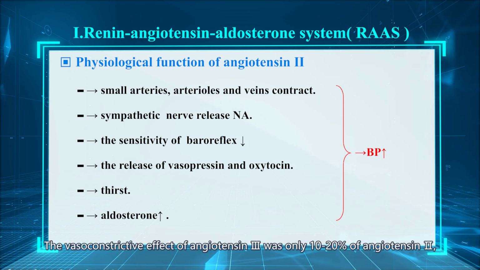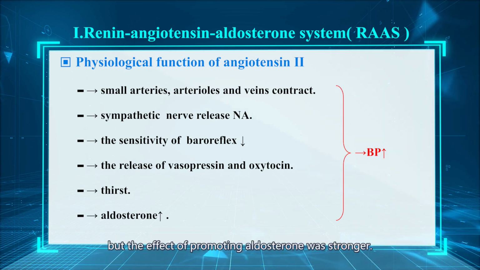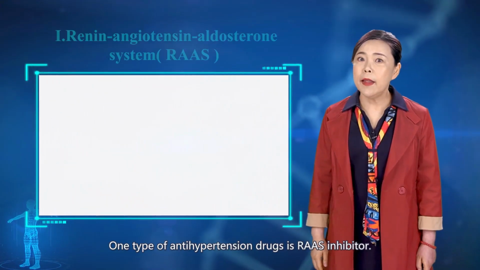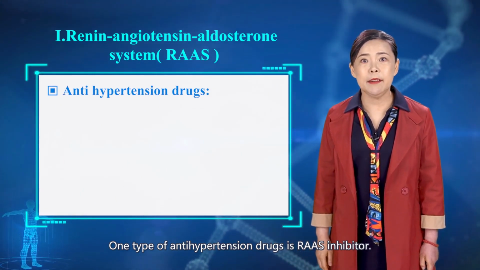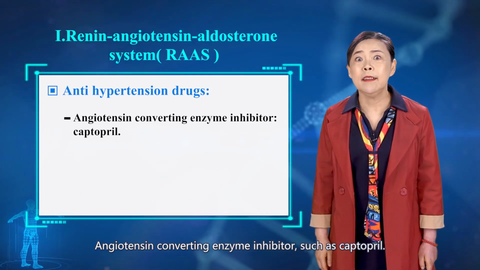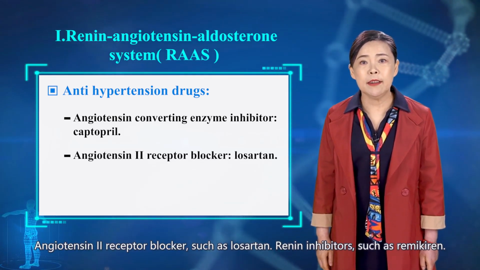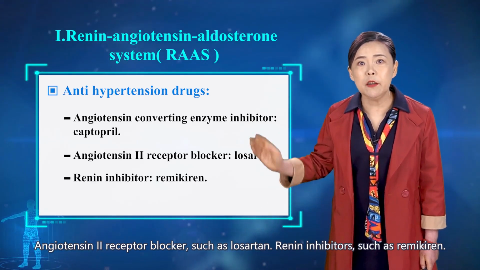The vasoconstrictive effect of angiotensin 3 was only 10 to 20% of angiotensin 2, but the effect of promoting aldosterone was stronger. One type of antihypertension drugs is RAS inhibitor: angiotensin converting enzyme inhibitor such as captopril, angiotensin 2 receptor blocker such as losartan, renin inhibitor such as ramipril.